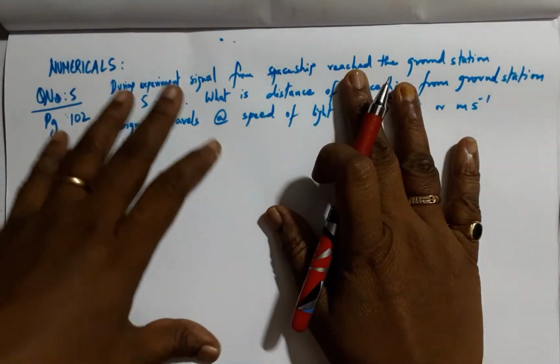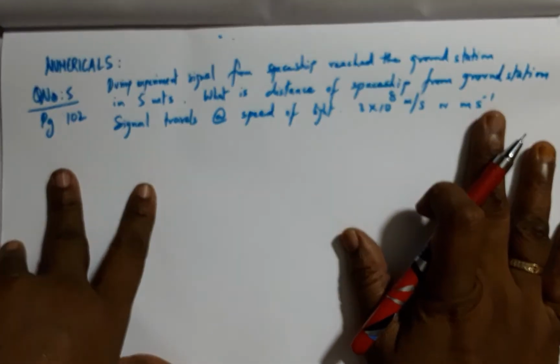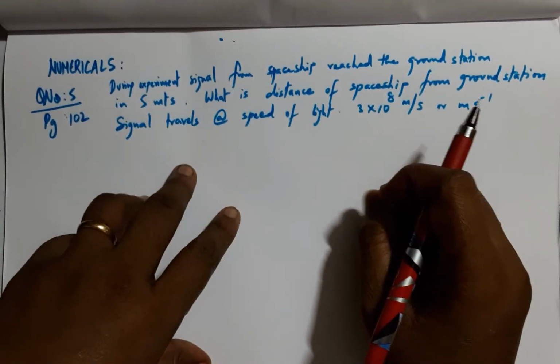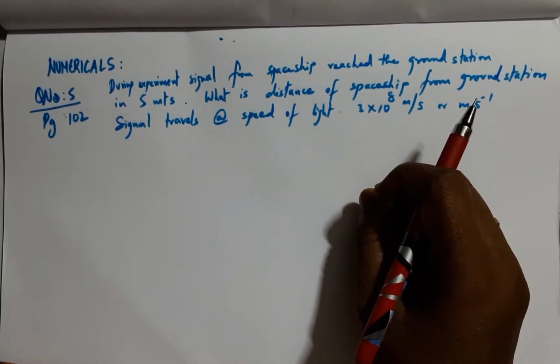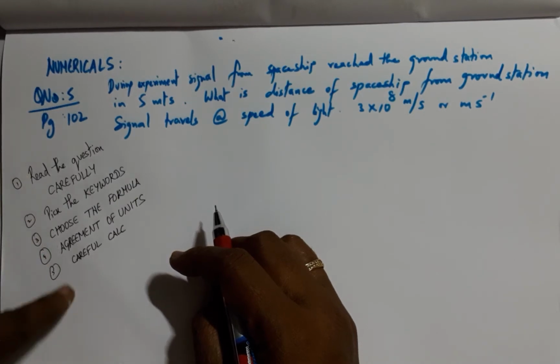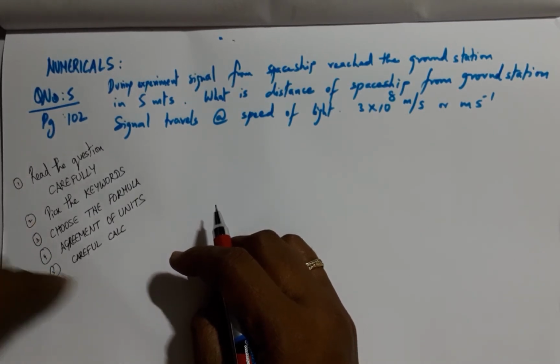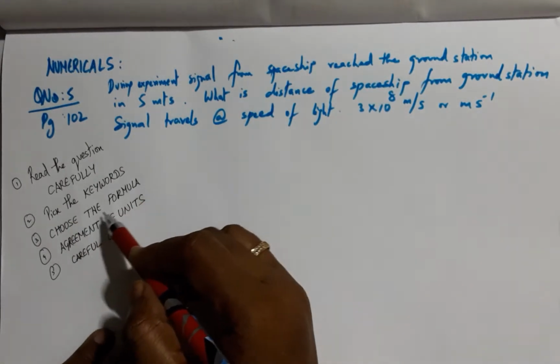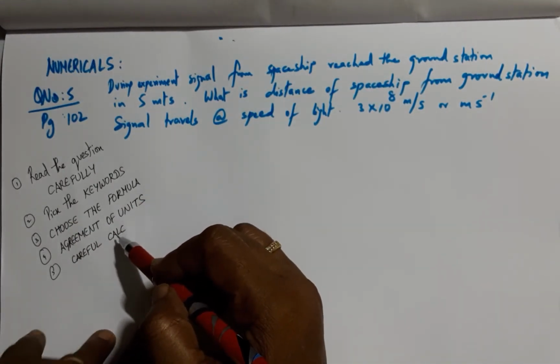Now, children, we have come to the most difficult part of the entire physics, that is, how to solve the problems in physics. These are the 5 cardinal principles while attending the problem. Read the question carefully, pick the keywords, and choose the formula. Agreement of the units is mandatory and